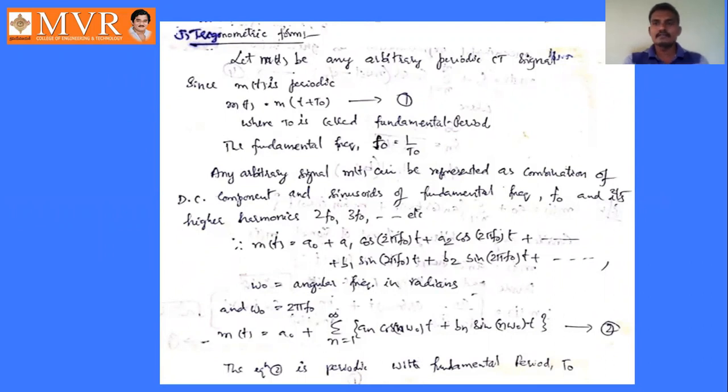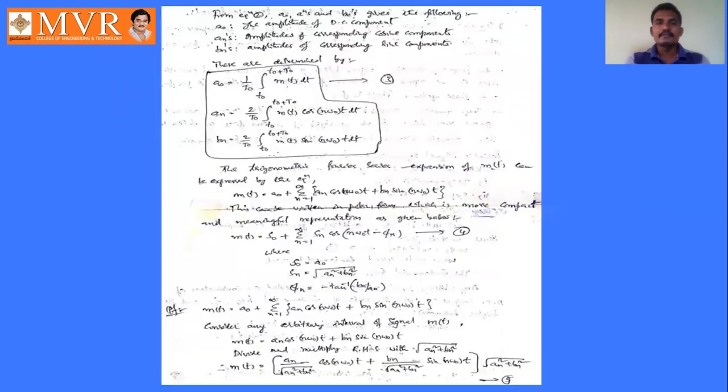So we can write this m of t as a naught plus sigma n equal to 1 to infinity of an cos n omega naught t plus bn sin n omega naught t. Here a naught, an and bn, these three are called Fourier coefficients, where a naught is the amplitude of the DC component, an is the amplitude of cosine components, and bn is the amplitude of corresponding sine components.